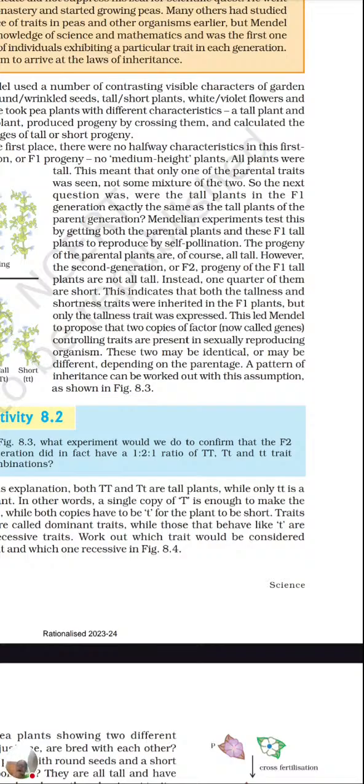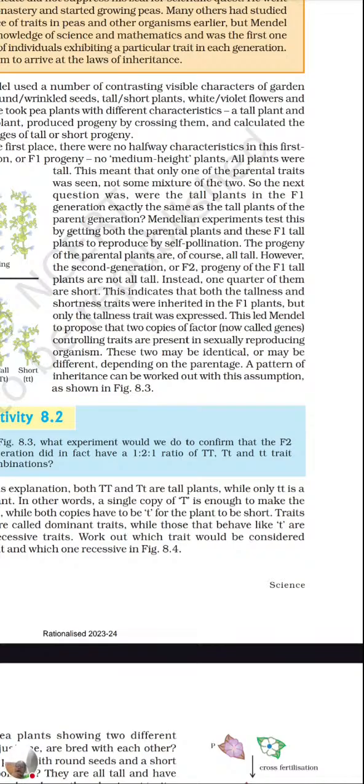Mendel tested this by getting both the parental plant and these F1 tall plants to reproduce by self-pollination. Then he did the F1. Whatever the result he got for the F1, he made it self-pollinate again. The progeny of the parental plant are, of course, all tall.